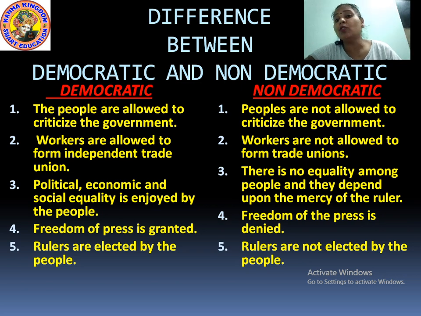But there is no such enjoyment or facility given to the people in the non-democratic type of government. Next, the most important and the last point, freedom of the press is granted in a democratic government and it is denied in a non-democratic type of government. So I hope the democratic and non-democratic types of government are totally clear to you all.